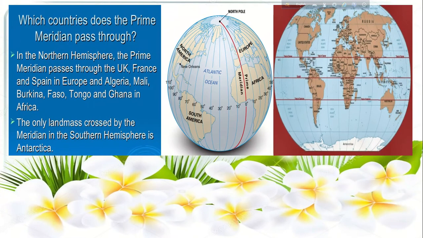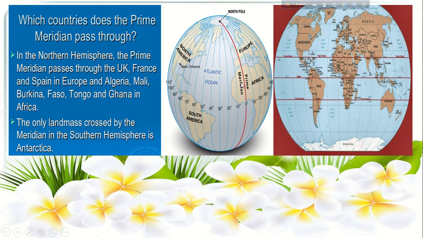So next, follow about the prime meridian, you know. Previously I had told you that there is an international agreement. Follow here, this is the North Pole and this part here is the South Pole, and this one is the prime meridian.